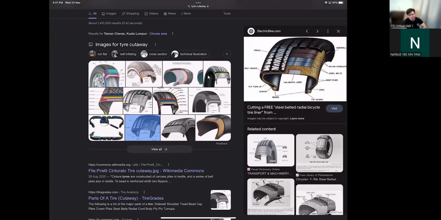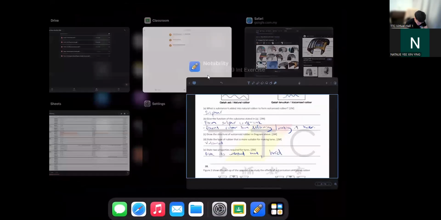You change your tire when the tread is no more, not because the rubber got worse, because your rubber wouldn't get worse faster than the tread wears off. So that's why you change to a new tire.